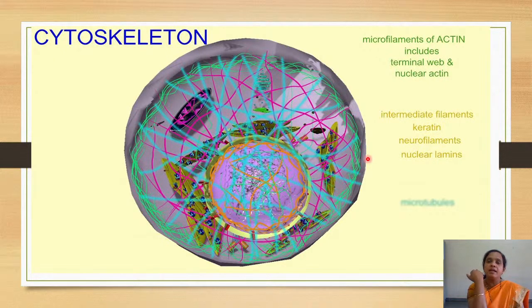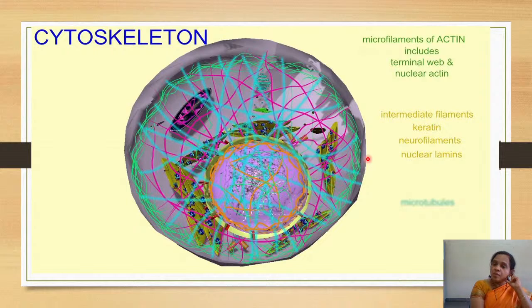So our hands bend only at the joints, and in no other parts of the body. This support is given by the bone. In that way, for the cell also some support should be there, or else it will collapse. What gives support to the cell is called the cytoskeleton. It includes microfilaments of actin, the terminal web and nuclear actin. So microfilaments like actin and nuclear actin help in maintaining the shape.